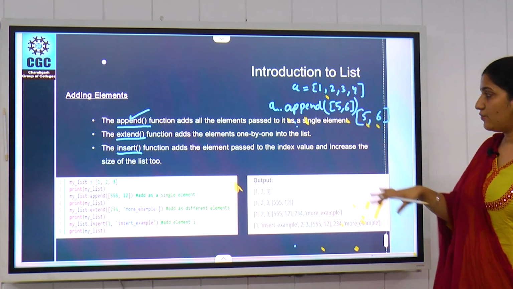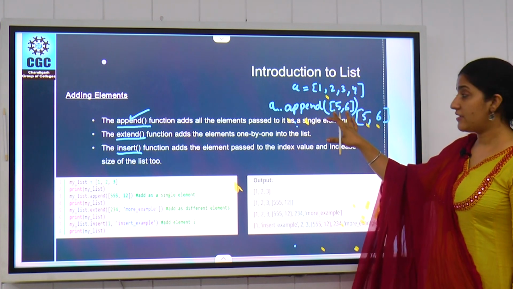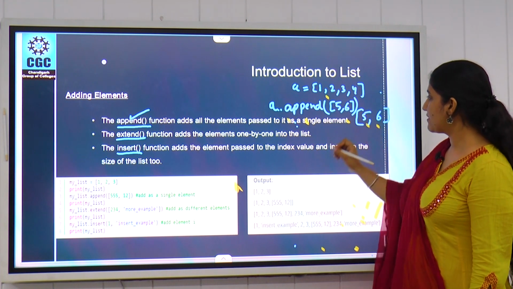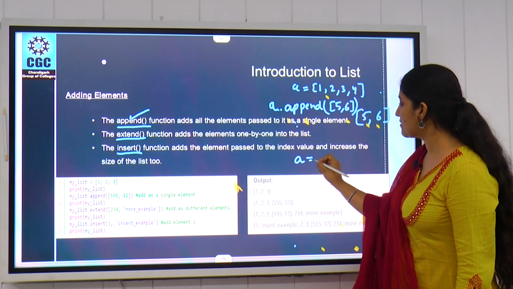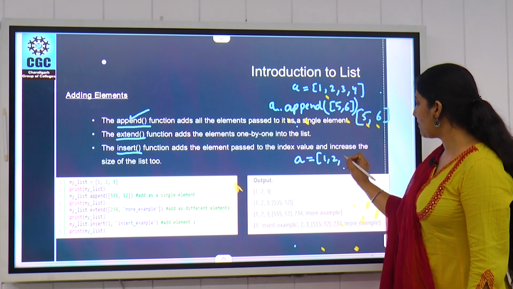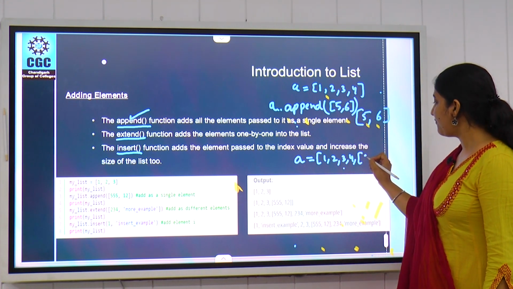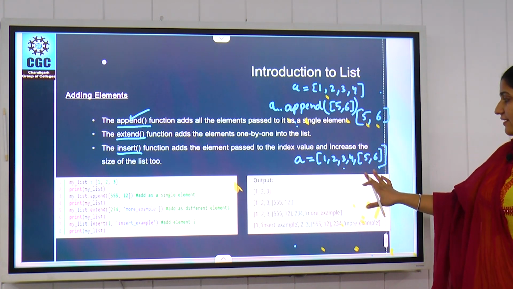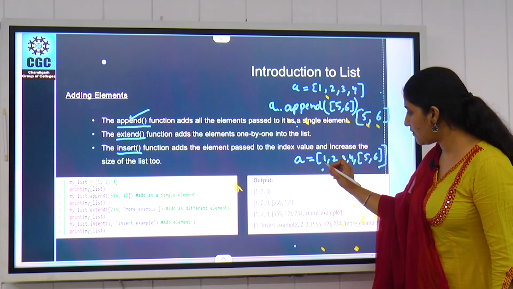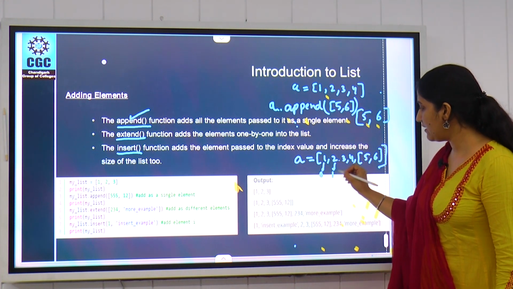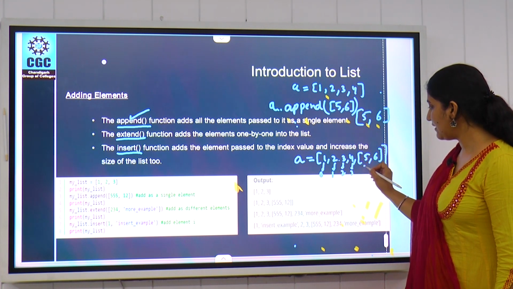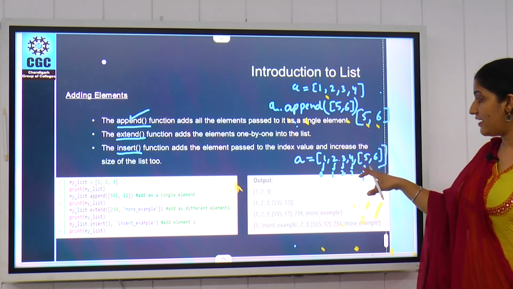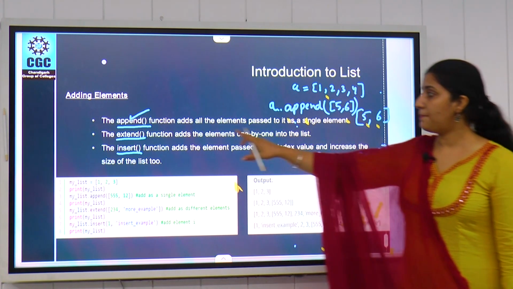So what will append do? Append will add these elements into the list as a whole. For example, as a result, it will give us a list like A is equal to 1, 2, 3, 4, and 5 and 6 on a single index value. So this one is on index 0, this one is on 1, this is 2, this is 3, and this is on the 4th index. Both values are on the same index because we appended this data using the append function.